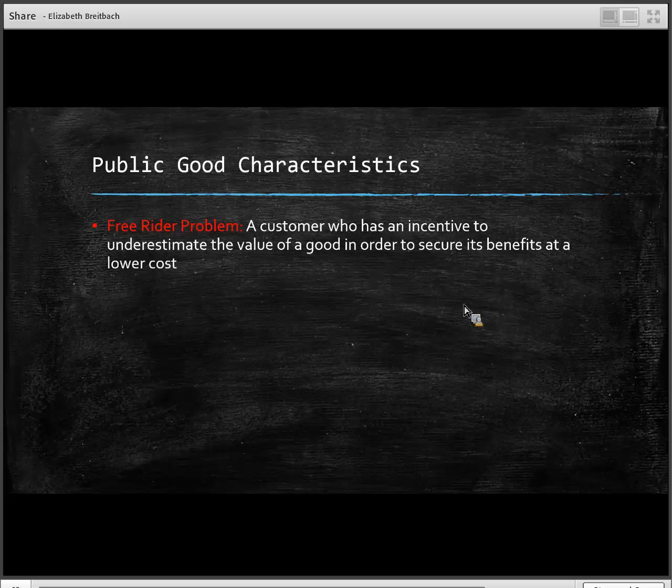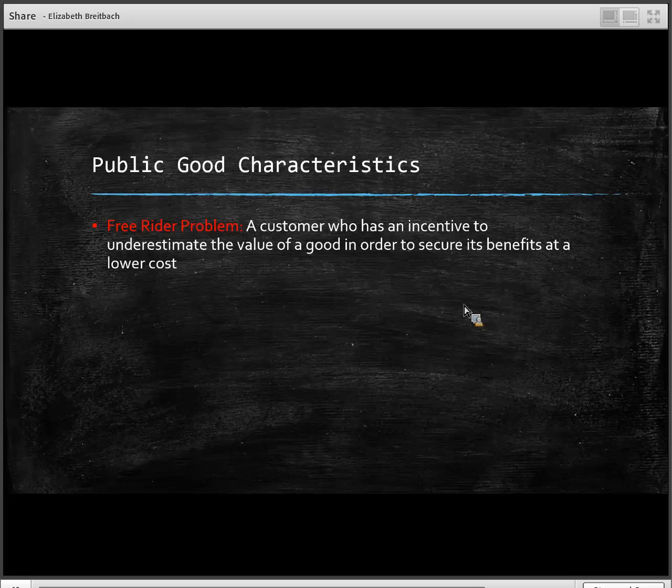They just free ride off of you, and they know even if they don't do anything, you'll still at least get a B. And so they just free ride off you. They have the incentive to say, well, it's actually worth an F to me. I don't care if I fail this. And they don't do any of the work. Whereas everybody else does all the work and they get the A even though they didn't do any of the work. And so they understate their actual value of a good in order to put less effort into the actual final product. Okay, so group projects, cheating on taxes is another one, right?